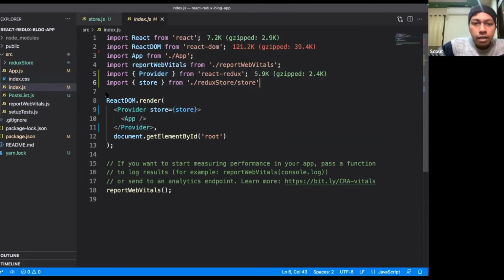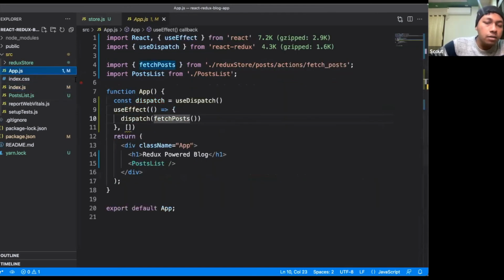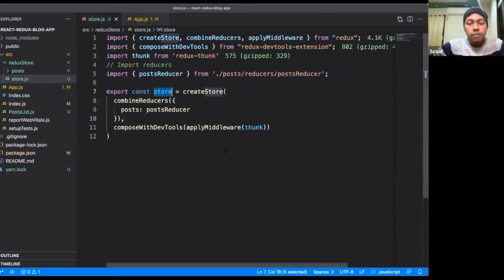Then we have used this Provider to inject our Redux store inside our application. This is how the whole Redux store will be available in all of the child components of this root app.js. Done.